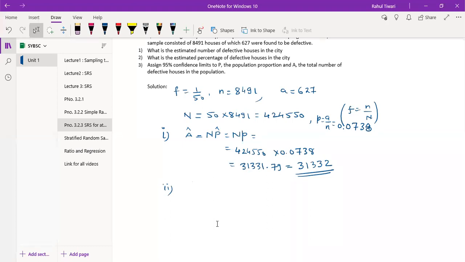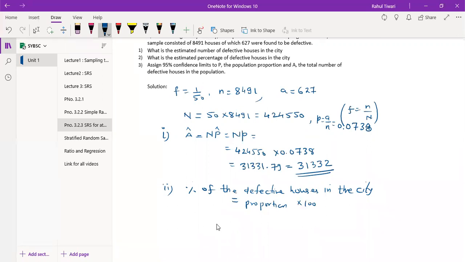Okay, go to the next one. We need to obtain the estimated percentage of defective houses. So how will you calculate the percentage? The percentage of defective houses in the city is equal to the proportion into 100.